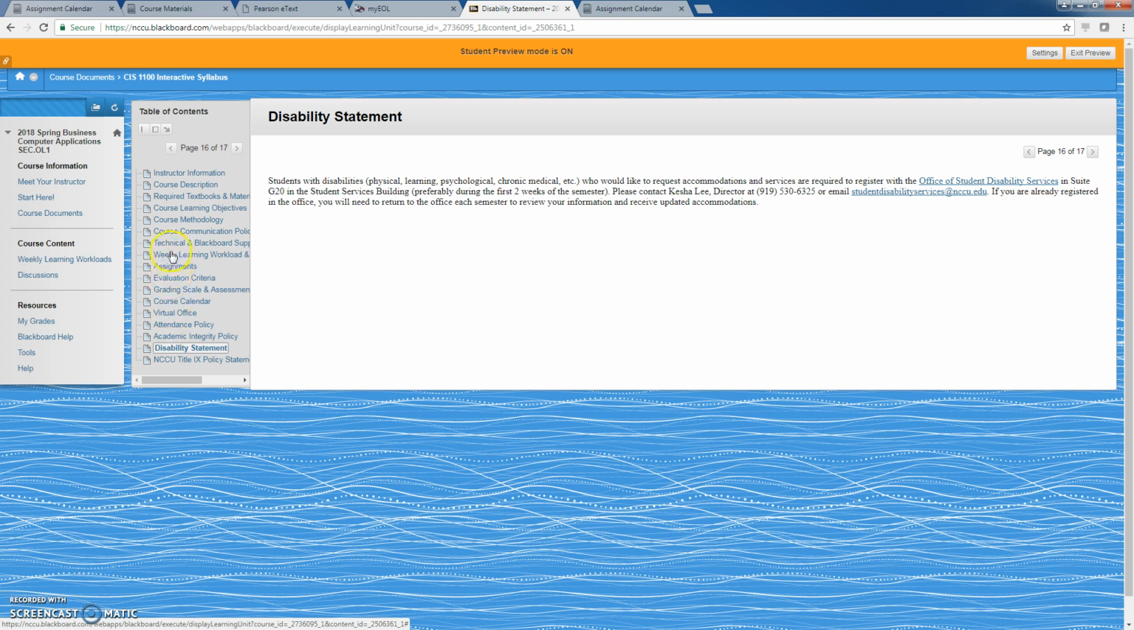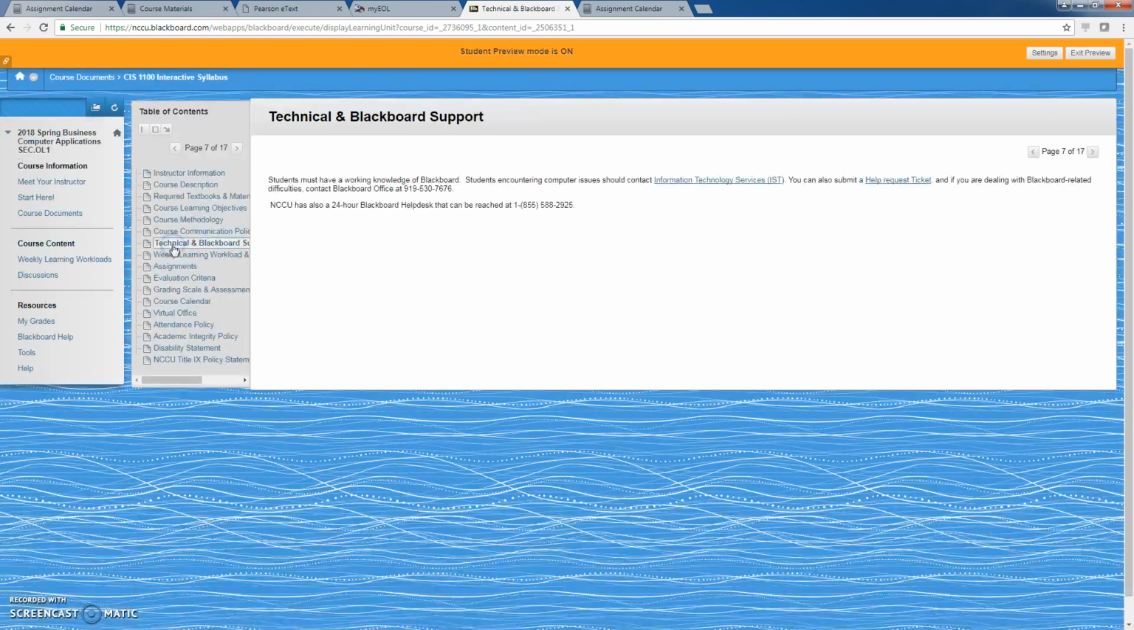information on, for instance, technical and background issues with Blackboard, you can call this number, 7676, and it doesn't matter whether you live on campus or you live off campus. These are your resources. You are an NCCU student, so they should be available to you wherever you are. As long as you're a registered student, you can call from out of state, and hopefully they'll be able to help you with your issues.